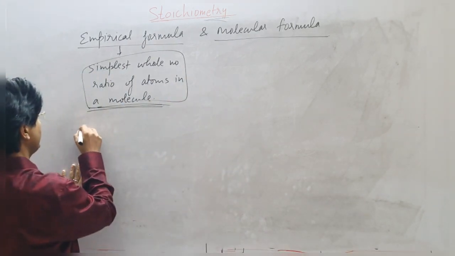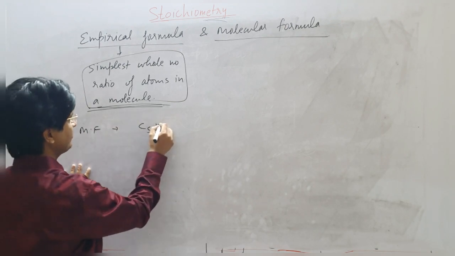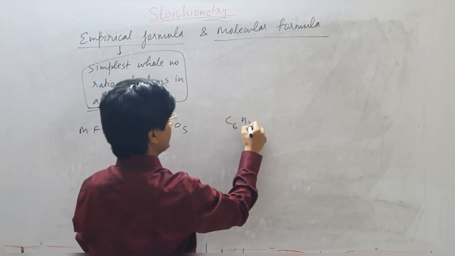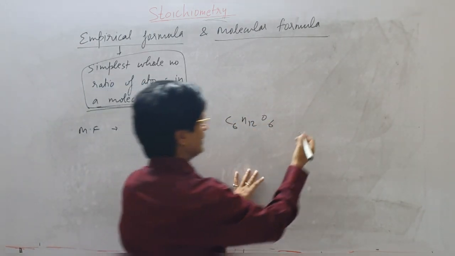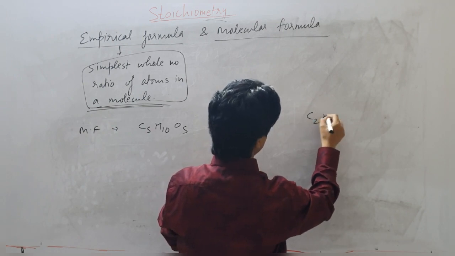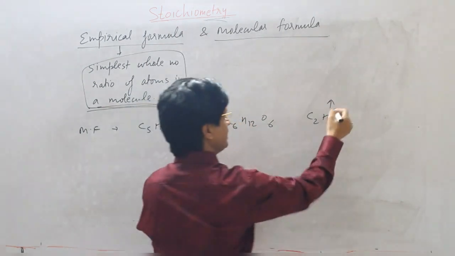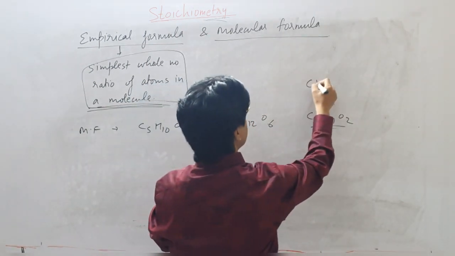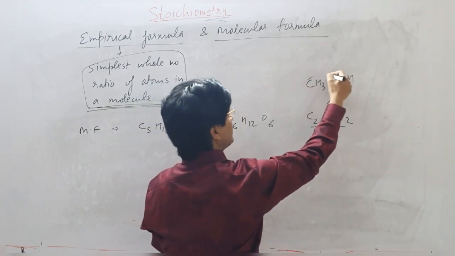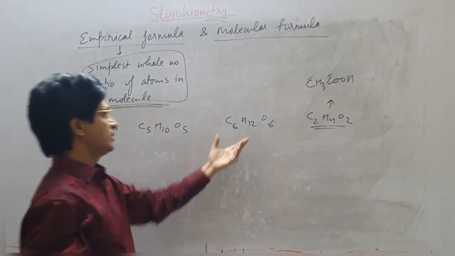So for example, if I talk about molecular formula, I can have say C5H10O5, I can have say C6H12O6, I can also have say C2H4O2. This is nothing but acetic acid. You can write that as CH3COOH. Carbon 2, hydrogen 3 and 1, 4, oxygen 2. Okay, this is glucose.